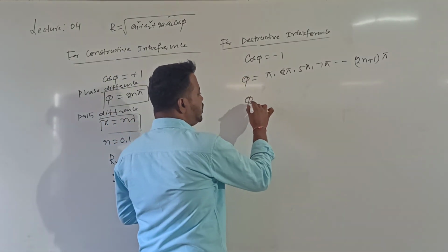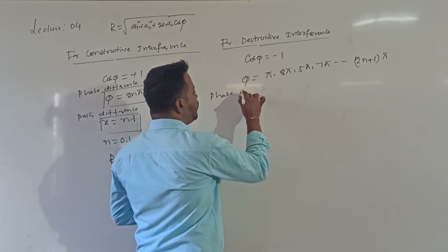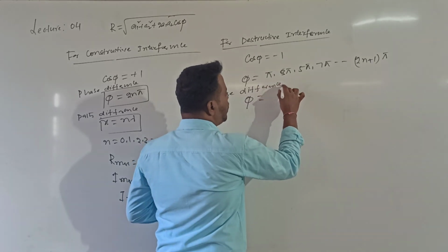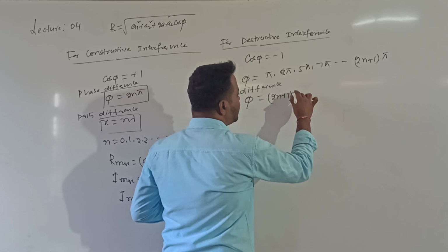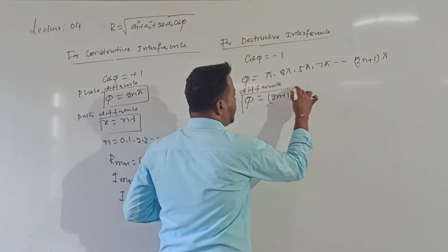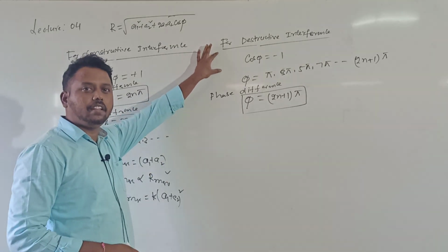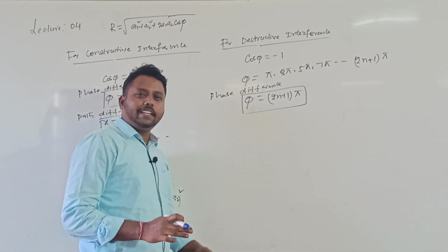Therefore, for destructive interference, the phase difference between the interfering waves should be equal to 2n plus 1 into pi. If it is an odd integer multiple of pi, then they will interfere destructively to get the resultant intensity minimum.